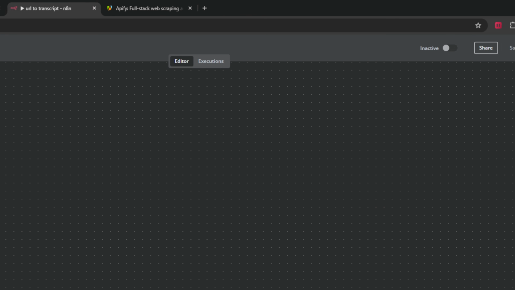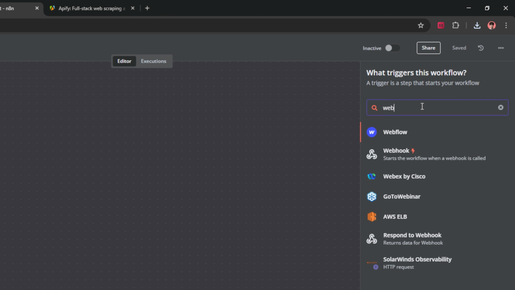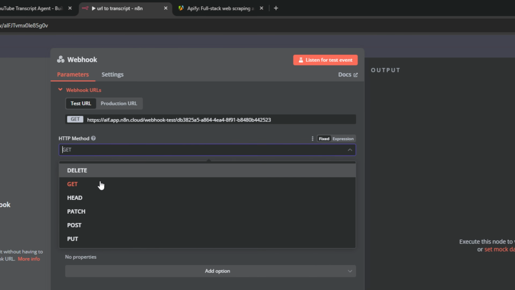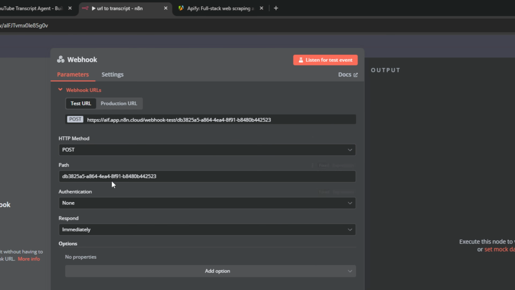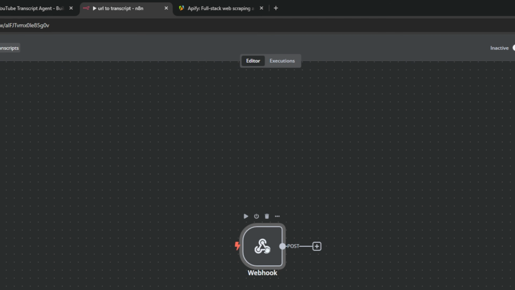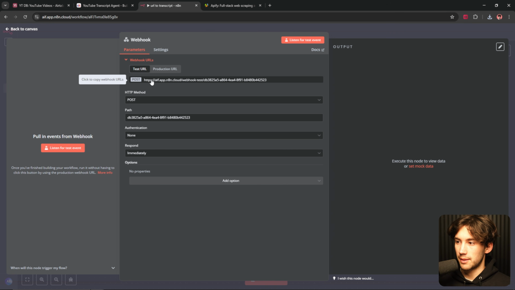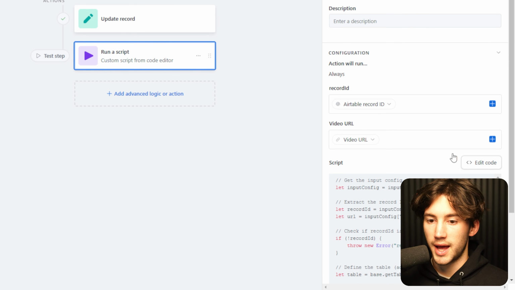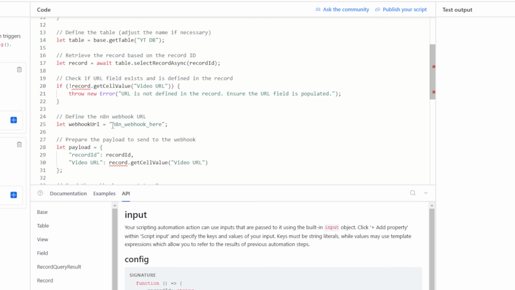The first step of this automation is going to be a webhook. So I'm going to search for that node, webhook, and this is what's going to start the workflow. For HTTP method, you want to select post, and everything else should be good. Don't give away your webhook URL, otherwise other people will be able to contact it. So what I'm going to do after I have webhook in is I'm actually going to grab this test URL. When it's production, you'll want to switch it, but test, I'm going to copy that. You can just click it to copy it. Head back to my automation under run script in Airtable, edit that code, and then where it says N8N webhook here, I'm actually going to paste that in.